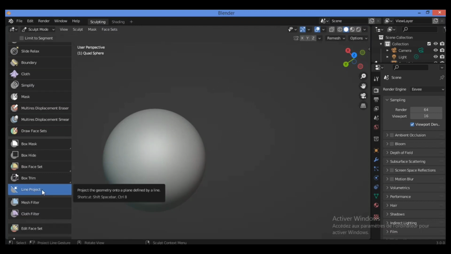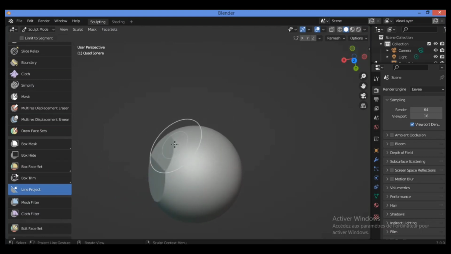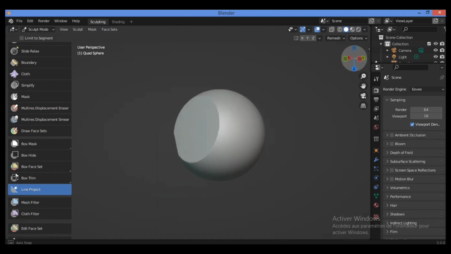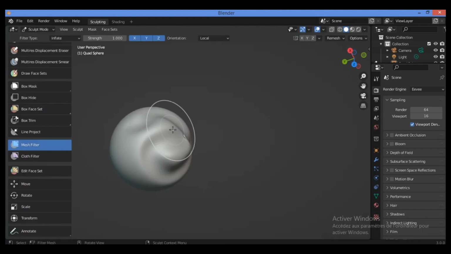Now let's see what this tool can do. The line project flattens the geometry along a general line. For example, let's draw a line over here, a line like this, and you can see how to cut this section off, for example like this. You can get this new mesh using this tool.